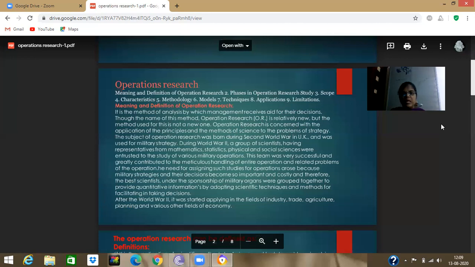Our topic is the meaning and definition of operations research, and we will also learn about the phases, scope, characteristics, methodology, models, techniques, applications, and limitations of operations research. Those are all regarding the subject. Before we go into this subject, we have to know the meaning and definitions of operations research.